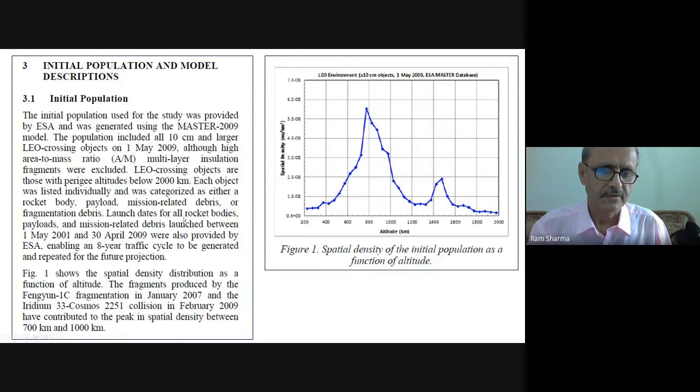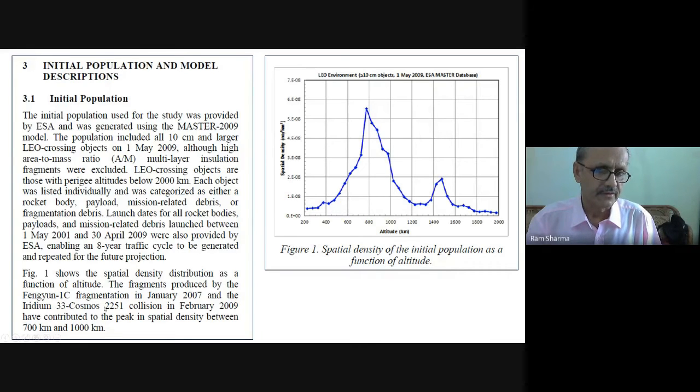The fragmentations include the fragments produced by the Fengyun-1C fragmentation in January 2007. This is when the Chinese did an experiment. Their own satellite, which was of course not an active satellite, they killed it from the ground.